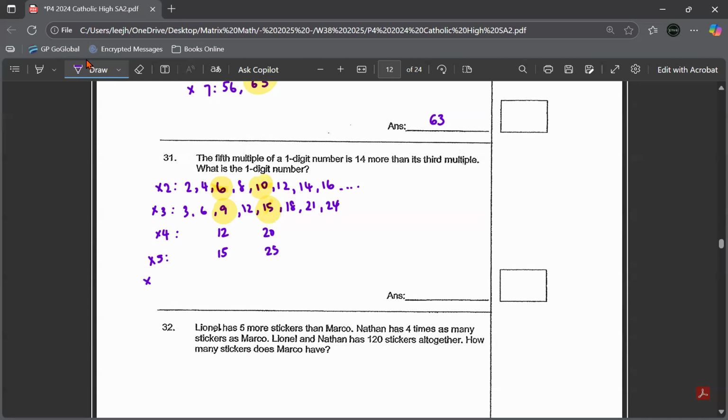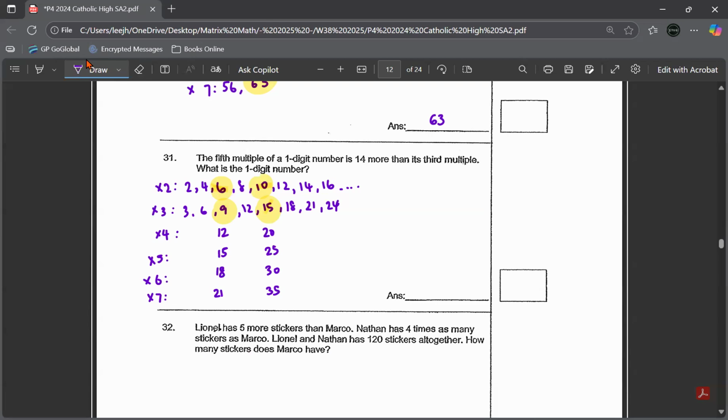Multiples of 6: 6 times 3 is 18, then 6 times 5 is 30. Multiples of 7: third multiple will be 21, fifth multiple is 35. So if you look at all this, I need to know that the difference between the fifth and the third multiple is a difference of 14.